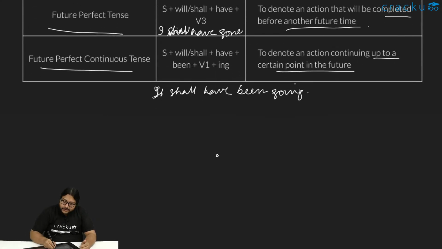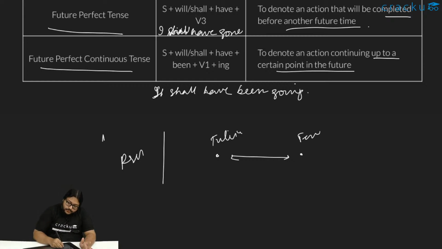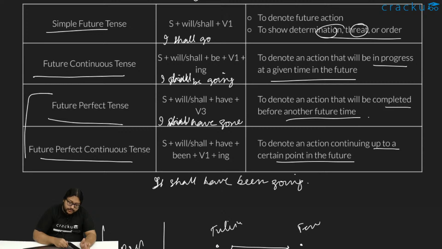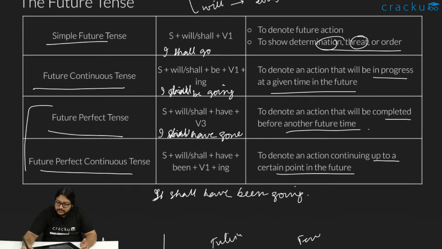If we draw a timeline, the action started in the future, continued for some time in the future, and then ended also in the future only. Nothing is happening in the present. Obviously, nothing is happening in the past. Everything is happening in the future. Those kinds of sentences use future perfect and future perfect continuous.